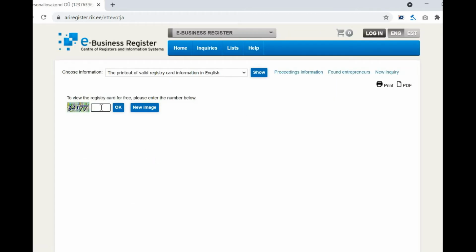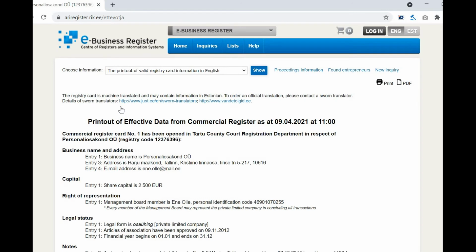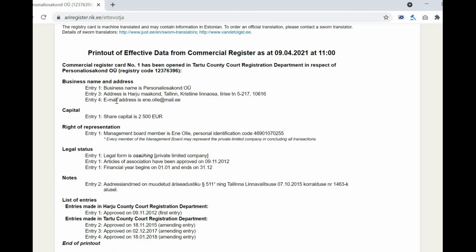Next, we will add the number shown as an image. After completing the search, we found the official email address of the company. In addition, information on the members of the management board can be found under the section Right of Representation.